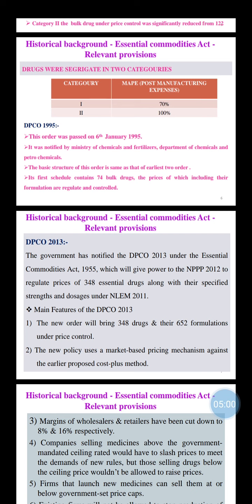Then next, the Drug Price Control Order 1995. This order was passed on 6 January 1995. It was notified by the Ministry of Chemicals and Fertilizers, Department of Chemicals and Petrochemicals. The basic structure of this order is the same as that of the earlier two orders. Its first schedule contains 74 bulk drugs, the prices of which, including their formulations, are regulated and controlled.